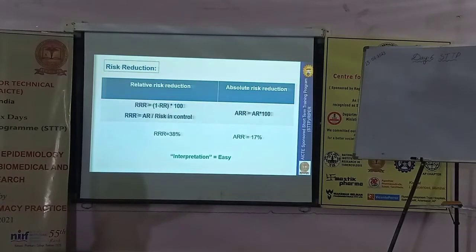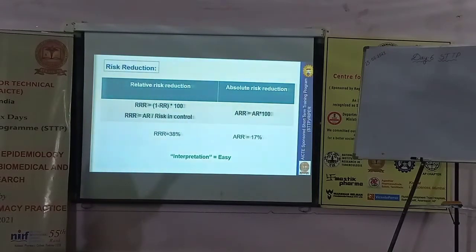These are the formulas we are going to use. Relative risk reduction is equal to 1 minus RR, relative risk, into 100. Ligation therapy is going to reduce risk by 38%, and in case of absolute risk reduction, it is 17%.